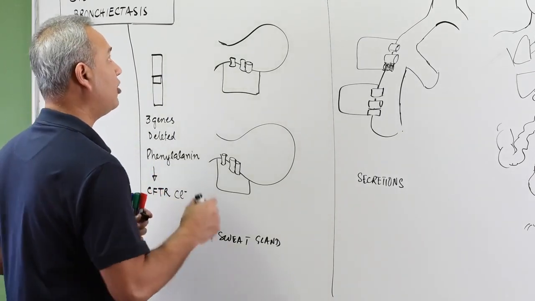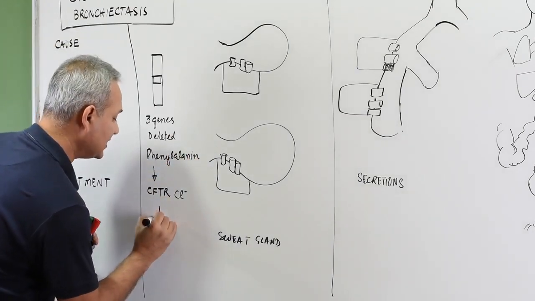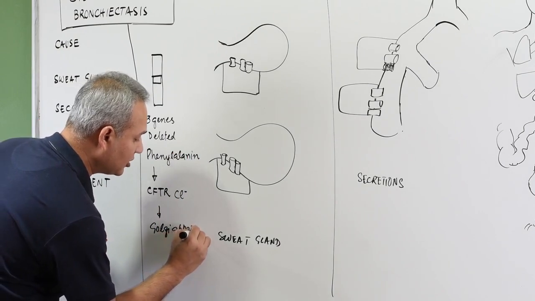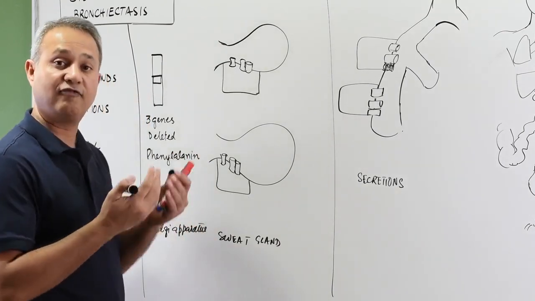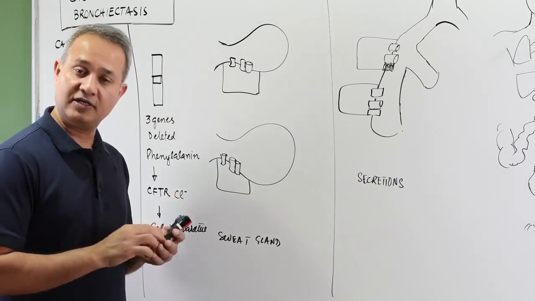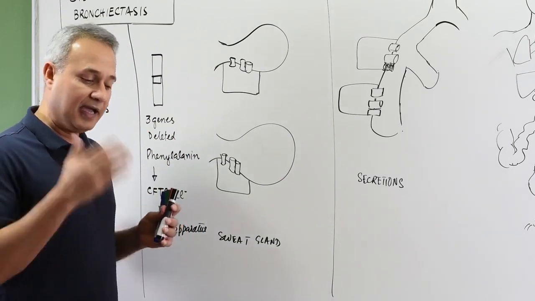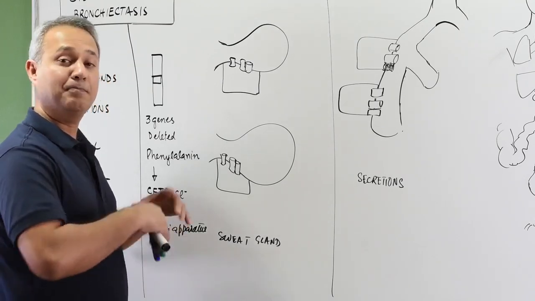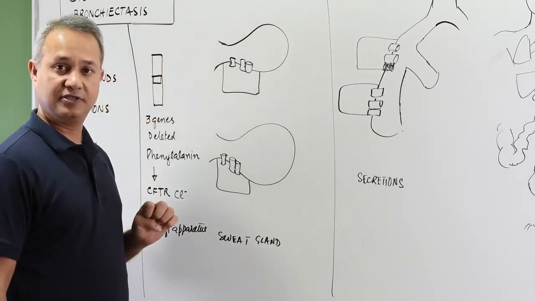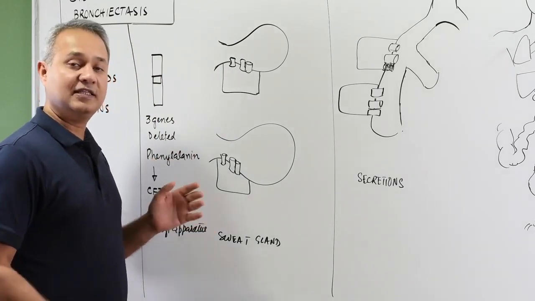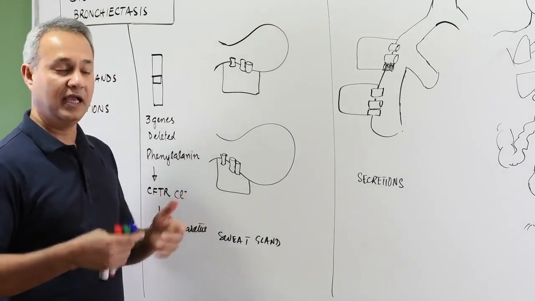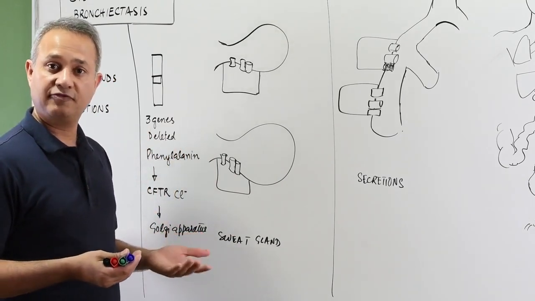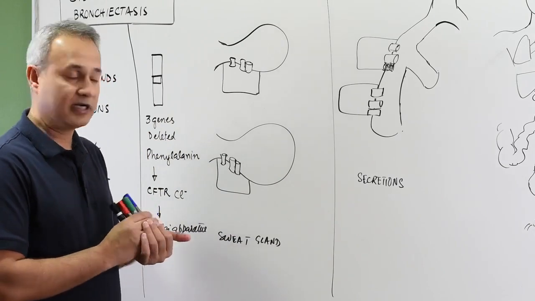When that is abnormally formed, as soon as it is formed, it is degraded in the Golgi apparatus. Why is it degraded? Because the structure of the protein is not correct, the folding is not correct, and the Golgi apparatus looks at the proteins that are not folded correctly and it kills them. So the end result is that we have defective or abnormal or missing CFTR chloride genes. When that happens, the secretions of the body become abnormal, and that then causes secondary problems that can even lead to death by the age of 30. So quite a serious disease.